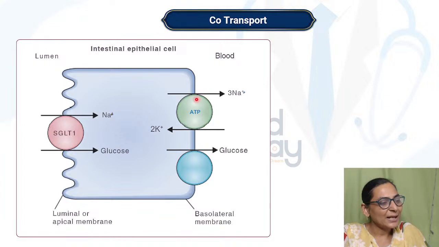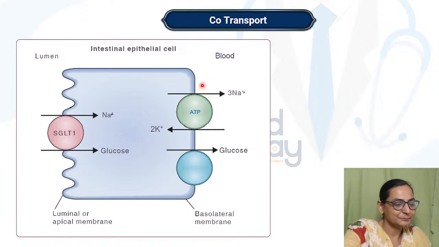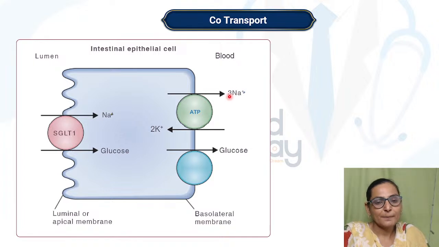Now see, on the basolateral side, there is a sodium potassium pump. This sodium potassium pump pumps the sodium outside. Okay, JA. Now, as it pumps the sodium outside, it maintains a very low concentration of sodium within the cell.